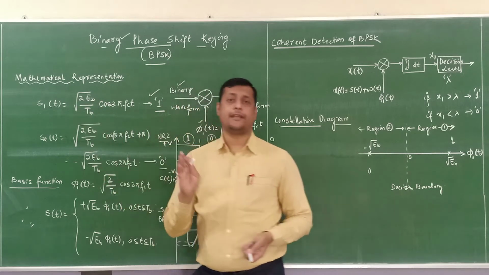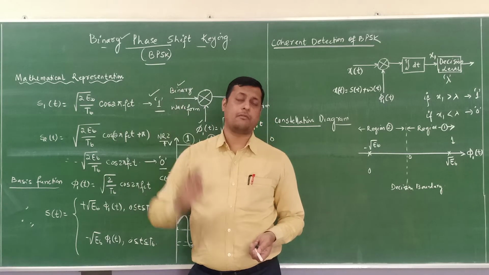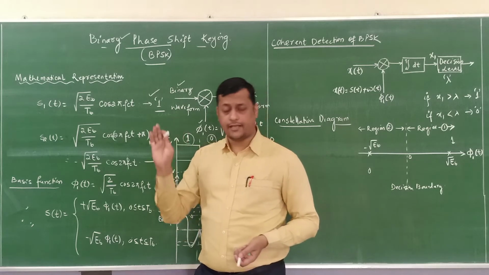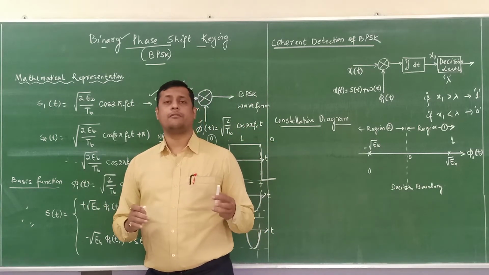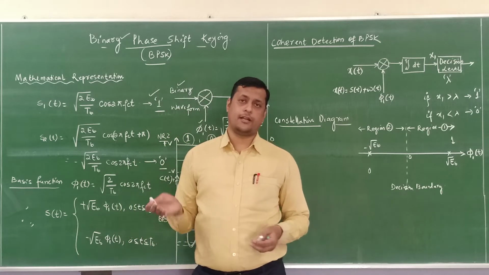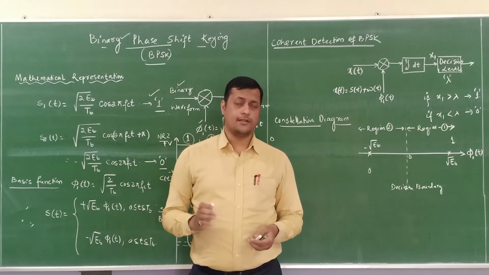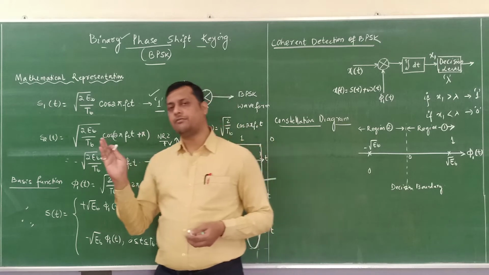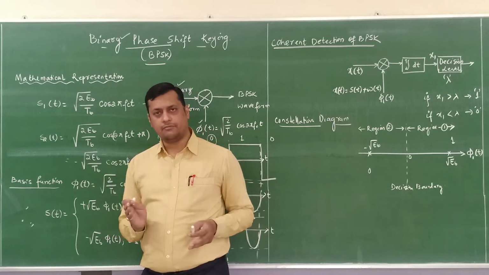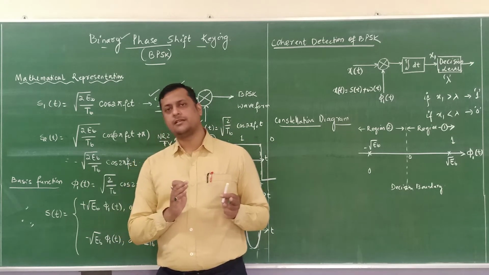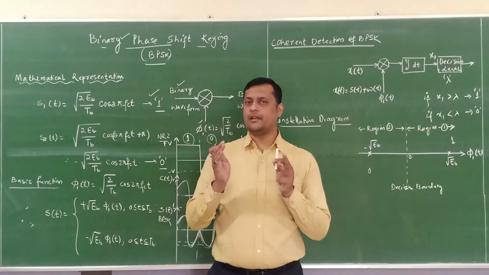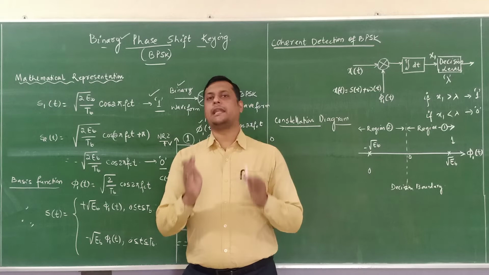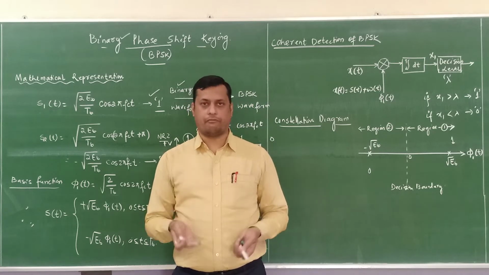This is the ASK signal we derived earlier, where the energy per bit and the basis function are available, and with the help of the product modulator we generate the ASK signal. Whenever binary bit 1 is encountered, the carrier is available. Whenever binary bit 0 is encountered, no carrier is available. But in BPSK, for binary bit 0 also the carrier will be available, but it is out of phase.